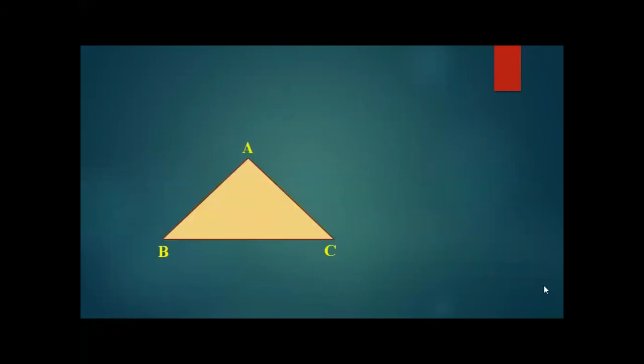Let us discuss it with the help of the figure. So this is the figure. There was a triangle.